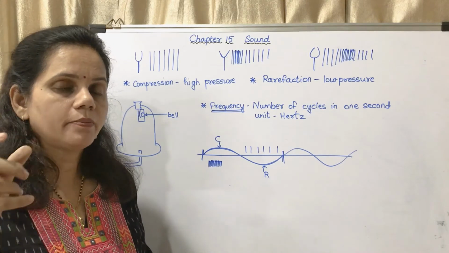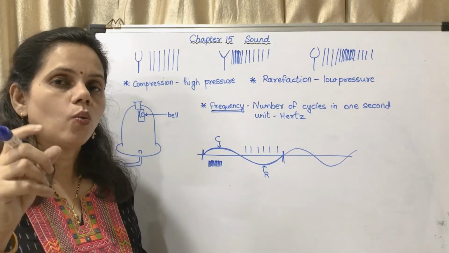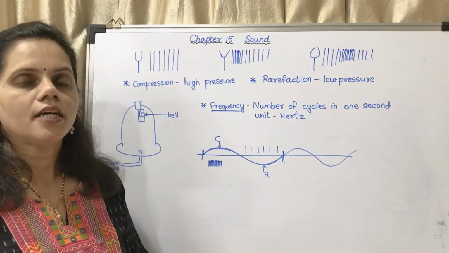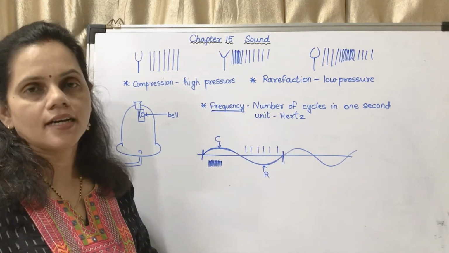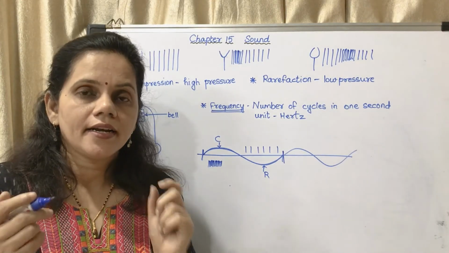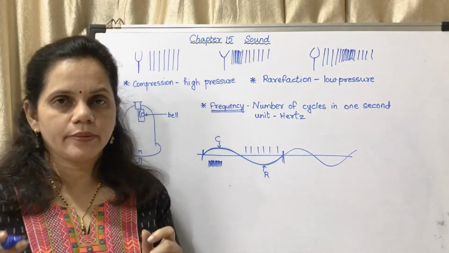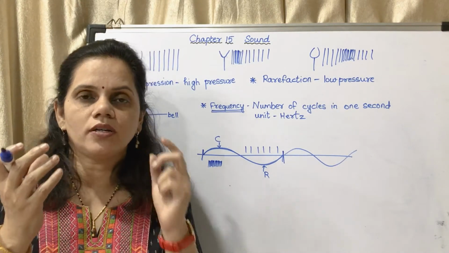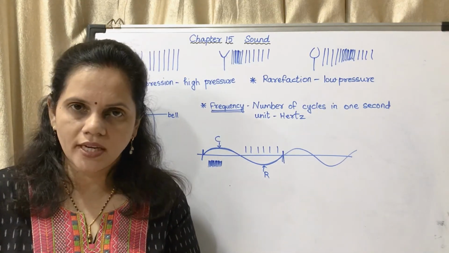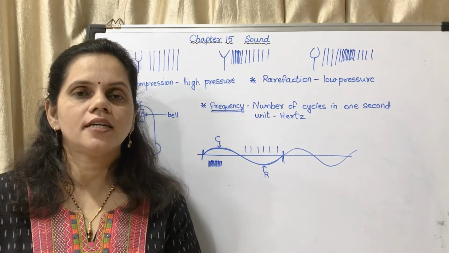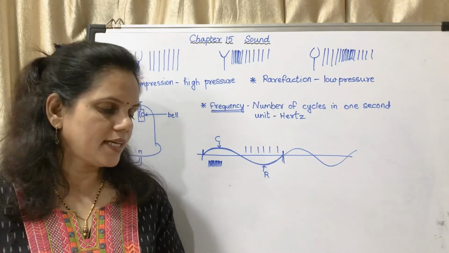The number of compressions and rarefactions in 1 second is said to be frequency. The unit of frequency is hertz, and the sound which we are hearing depends upon the different frequencies. As the frequency changes, the sound also changes.